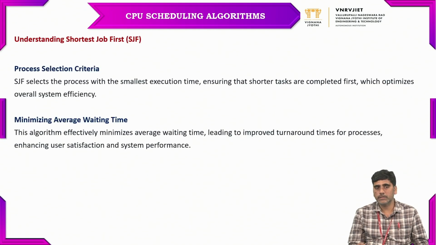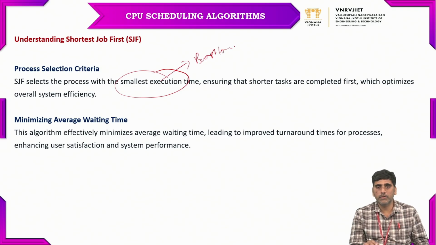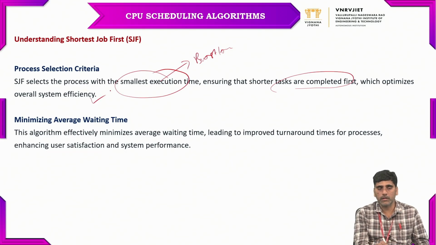And the second one is understanding shortest job first. As the name itself says, whichever process has the shortest job, that means the shortest burst time, has the first priority. Here, the process selection criterion is that SJF selects the process with the smallest execution time, which is nothing but the smallest burst time, ensuring that shorter tasks are completed first, which also optimizes overall system efficiency.